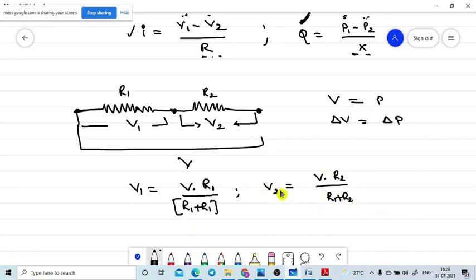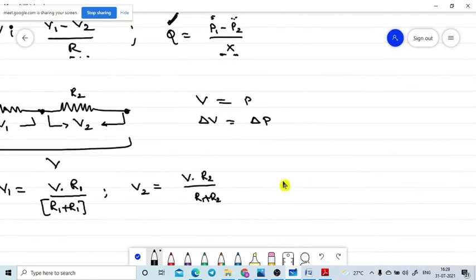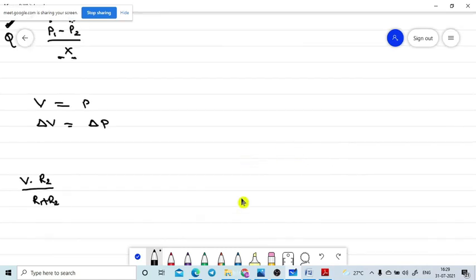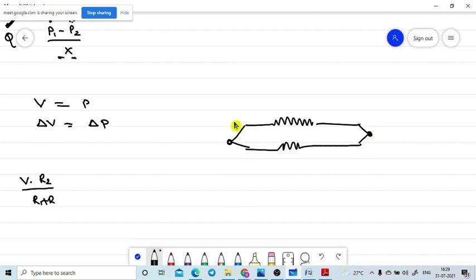Now I am going to the other side. If the resistors are connected in parallel manner, let two resistors be connected in parallel like this. When the resistors are connected in parallel manner, the potential will be constant. V is equal to V only.